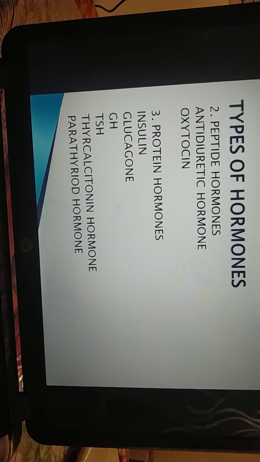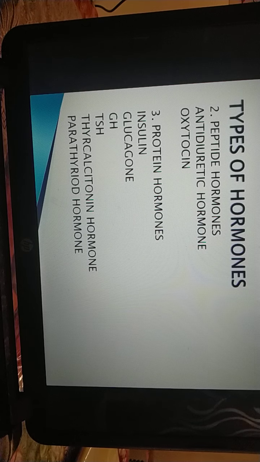Protein hormones are insulin, glucagon, growth hormone, which is from the pituitary gland, and thyroid stimulating hormone, TSH. These hormones produced from the pituitary gland are protein hormones.